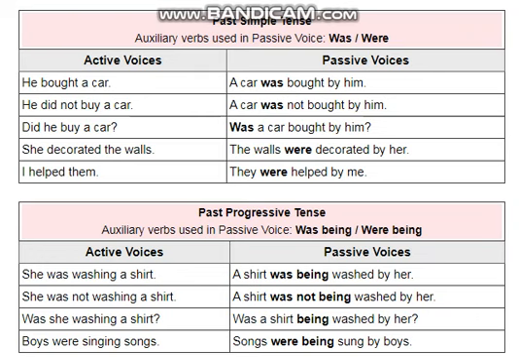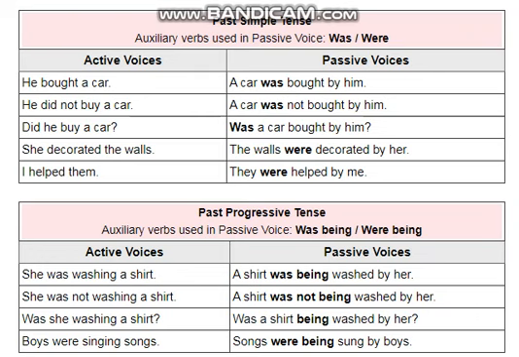So in past simple tense, as you know, this is the only tense in which we use the second form of verb, and whenever we make its negative or interrogative sentences, we apply a helping verb, that is did, and then that second form changes into first form. Why? Because we have applied this helping verb did in it, and obviously did itself is second form: do, did, done. So we change the main verb into first form. Here you can see how, whenever a sentence is in simple past, we change it into passive voice.